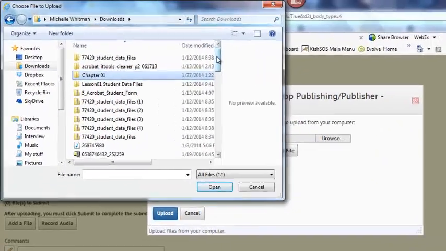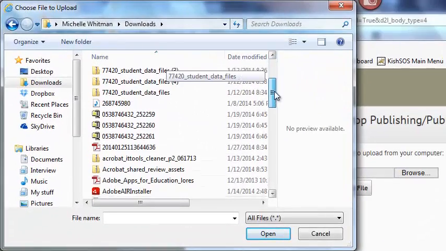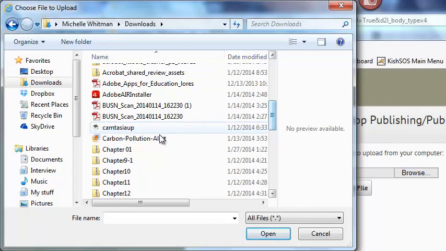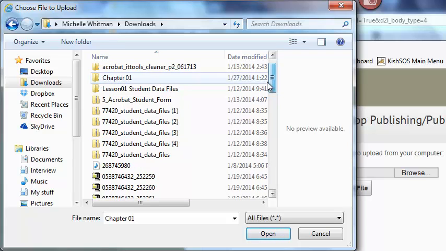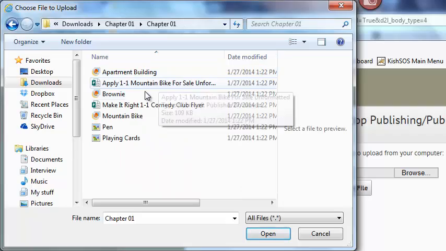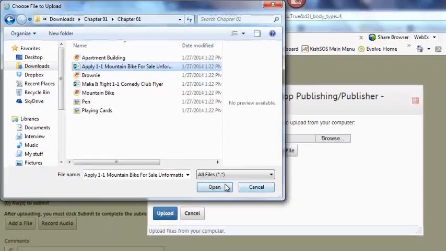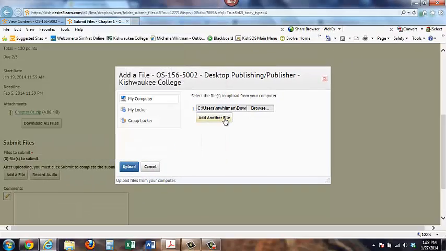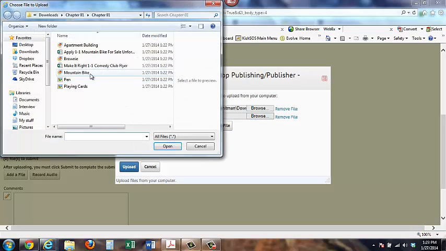So you're going to have to either zip the folder together again and send me the folder, or you can send me each individual file. So if you were to send me your files, you might send me this file and open, and then add another file, browse, and add another file.